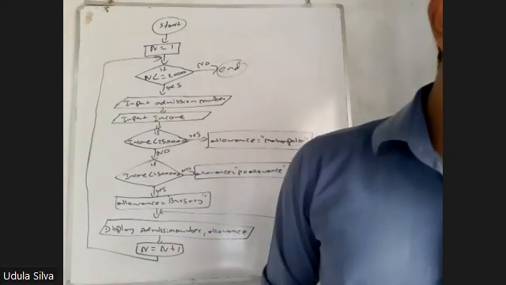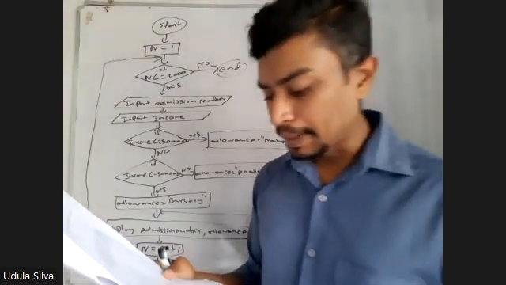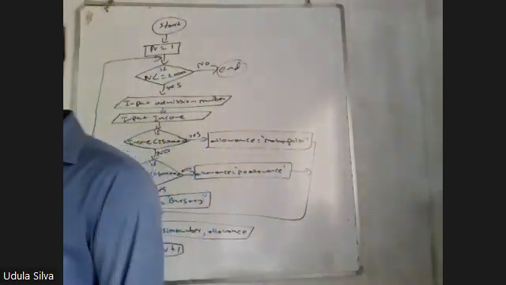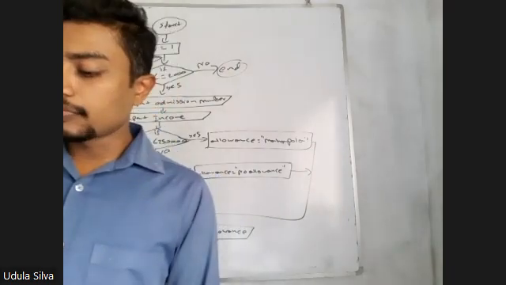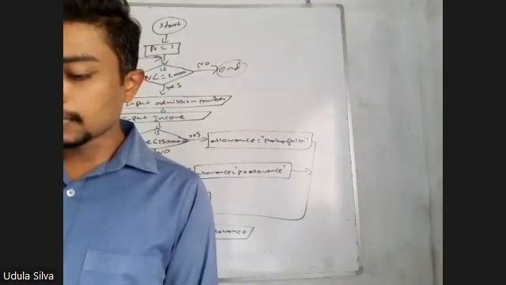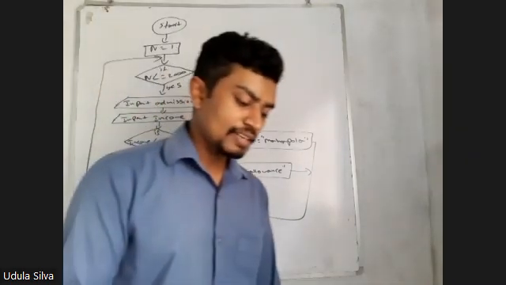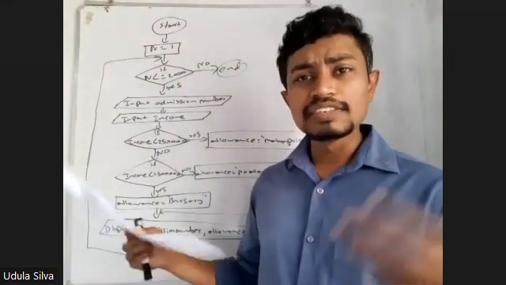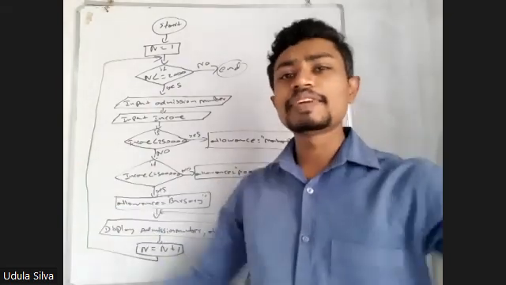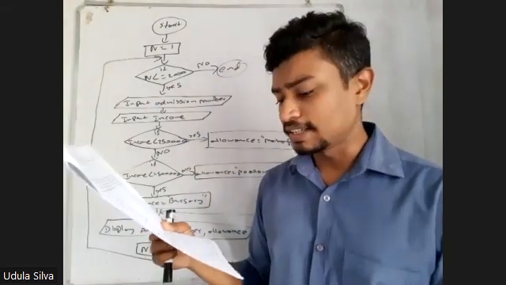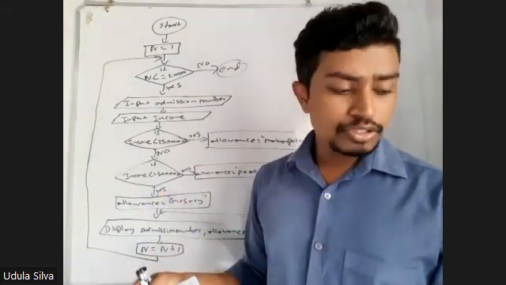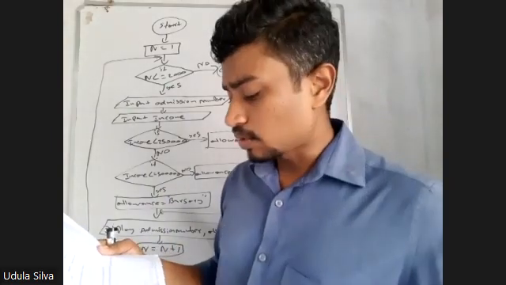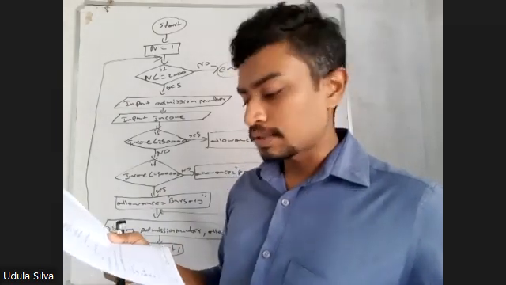Alright. So let's move on to the B part. Complete the blanks from 1 to 4 in the following Pascal code to print numbers from 10 to 1. Program print number. So you need to display numbers from 10 to 1. Okay? 10 to 1, not 1 to 10.